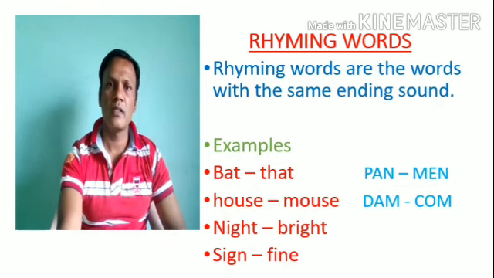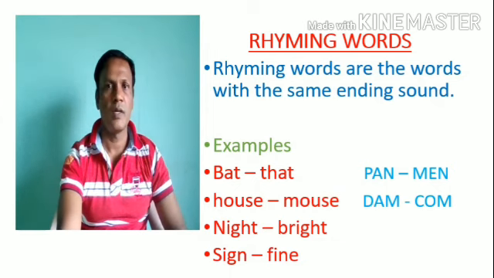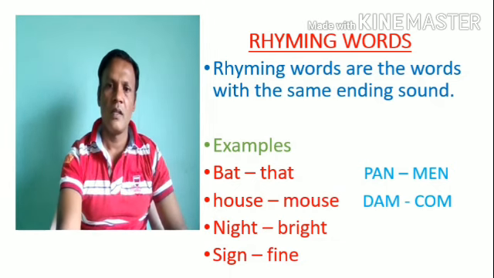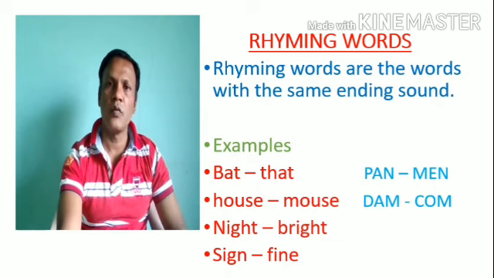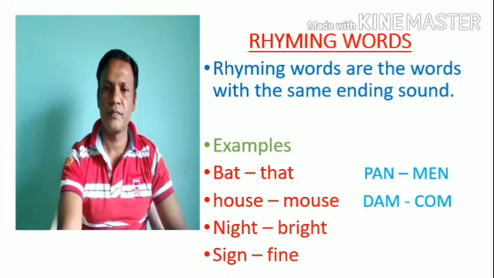But now look at the other examples. In the first pair of words, that is pan, men. In this pair of words, the ending letter is same, but not the sound. The ending sound of the first word pan is an, and the ending sound of the word men is en. These sounds are different, and that's why they are not rhyming words.